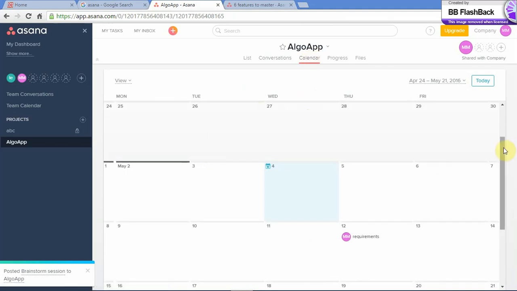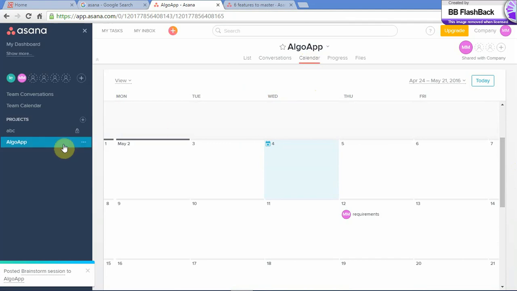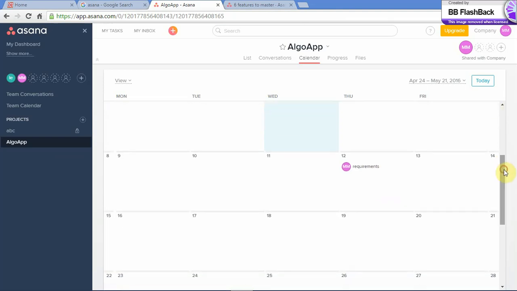Your calendar basically has all of your deadlines. So ABC happens to be my personal project, and Algo app is a project that I'm doing with my teammates. Since this is my account, my calendar will have the deadlines from both my private project and the public project. So this is the deadline for my private project, and requirements. This is the deadline for the Algo app.